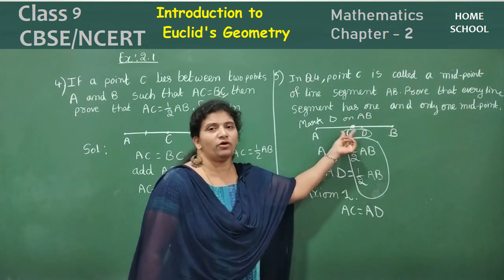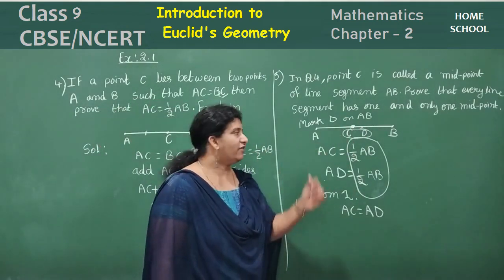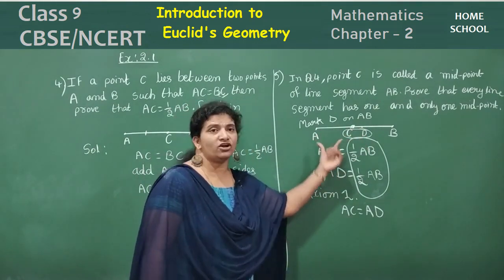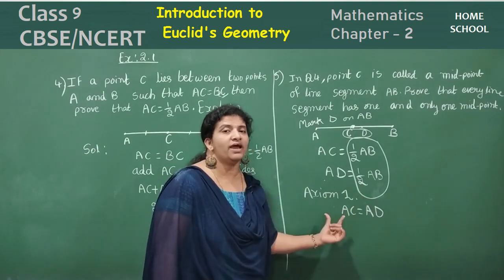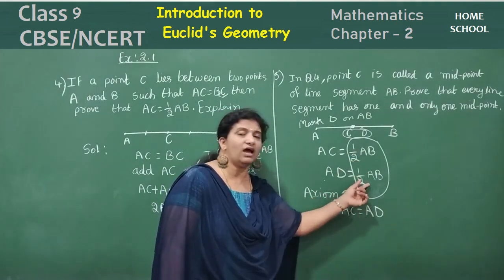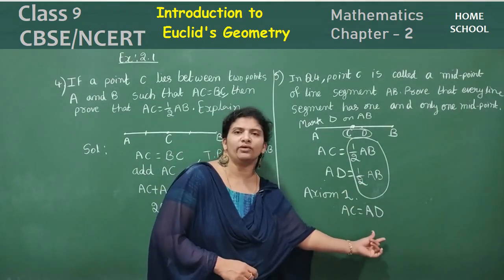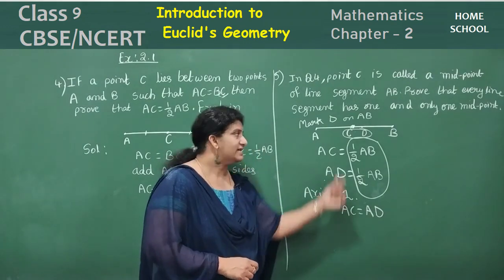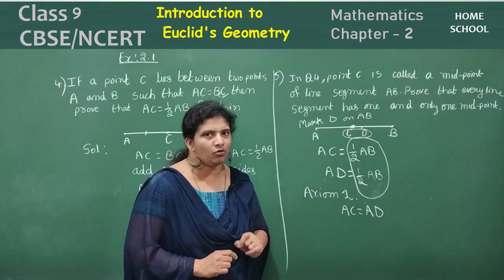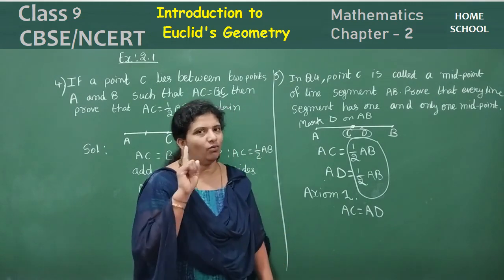If C is a midpoint, what did we get here? AC is equal to half of AB. If I assume D as a midpoint, what am I getting? AD is equal to half of AB. Then by axiom 1, things which are equal to the same thing are equal to one another. By this, I can say AC is equal to AD, whereas C and D are lying on the same point, meaning they are overlapping. Therefore, this line segment will have only one midpoint.